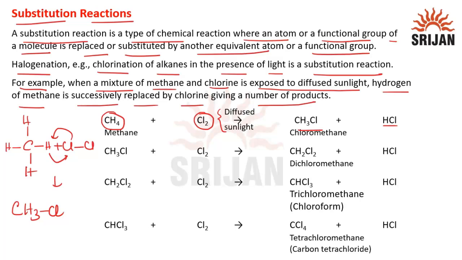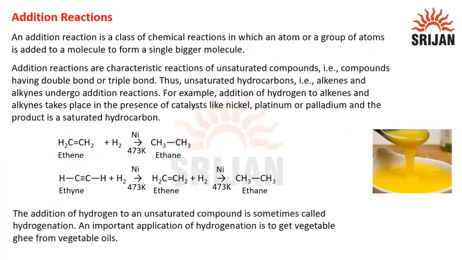CH3Cl. So CH3Cl is the chloromethane and this is reacting again with chlorine to give dichloromethane along with HCl. This dichloromethane is reacting with chlorine to give trichloromethane, that we call chloroform, with HCl, and this chloroform or trichloromethane is reacting with chlorine to give carbon tetrachloride or tetrachloromethane along with HCl.